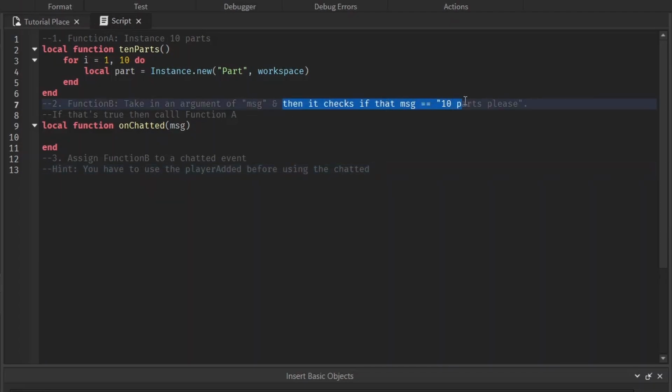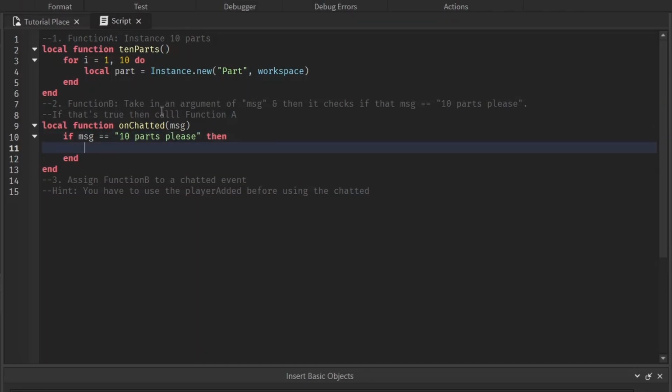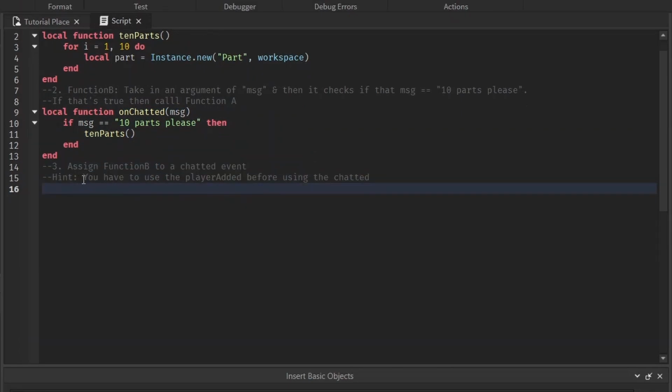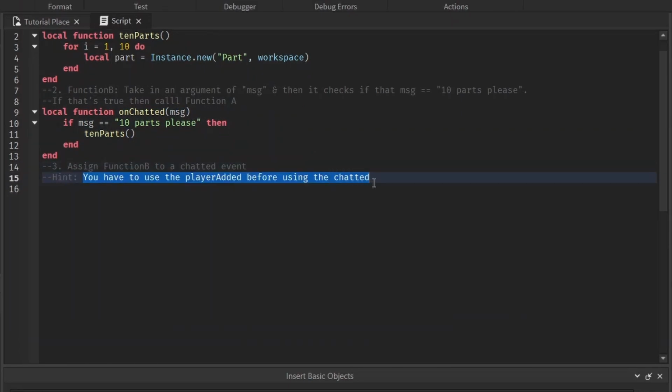Anyways, then it checks if message is equal to "10 parts, please." So if msg is equal to "10 parts, please," then call function A. So we call this function, and we just do that with 10parts. Now we have to assign function B, aka this one, to a chatted event. So the hint is you have to use PlayerAdded before using Chatted.